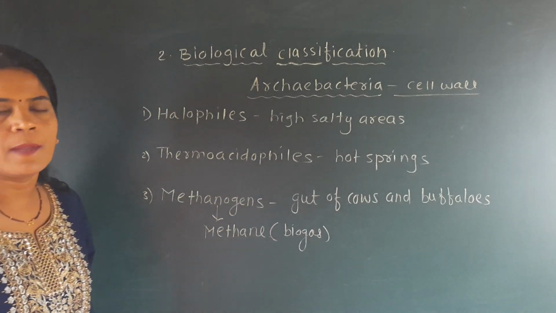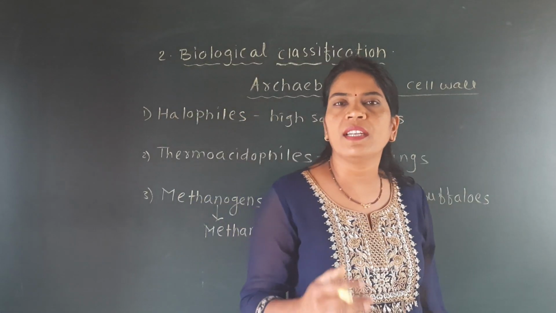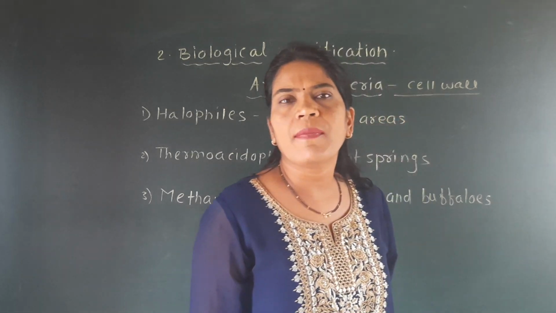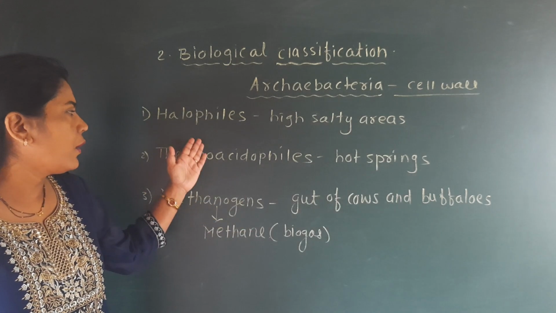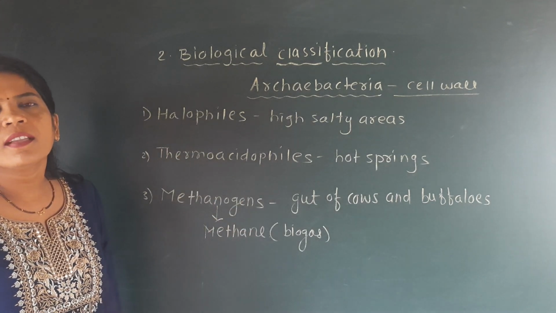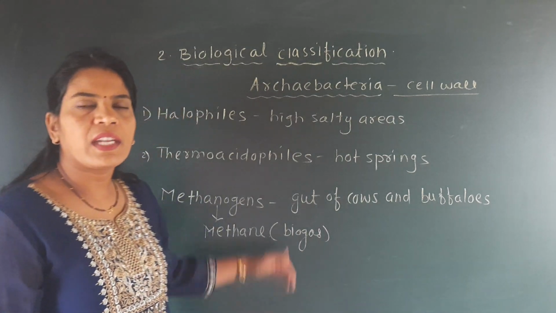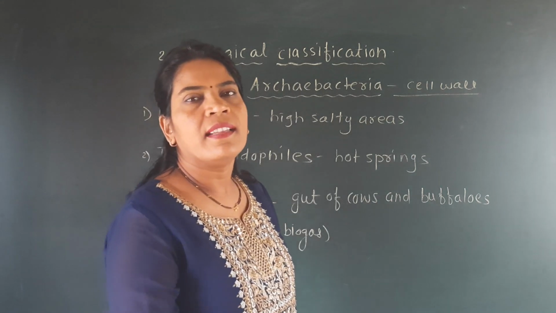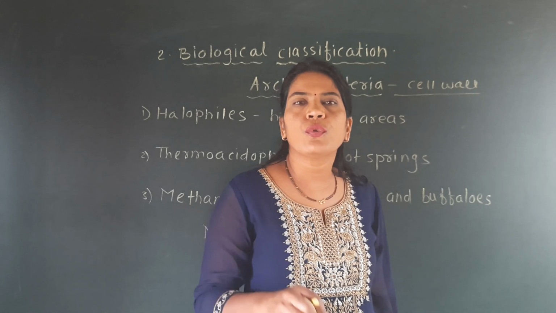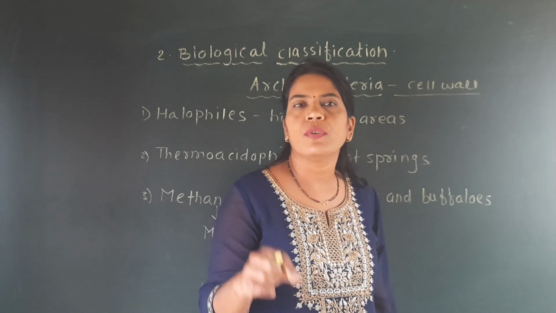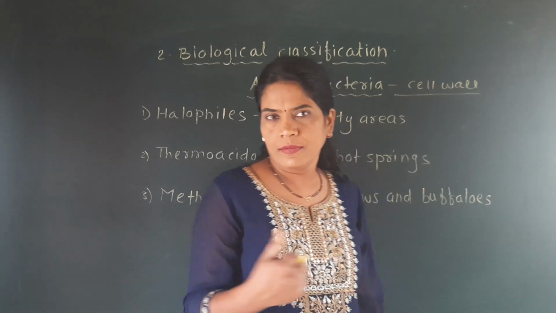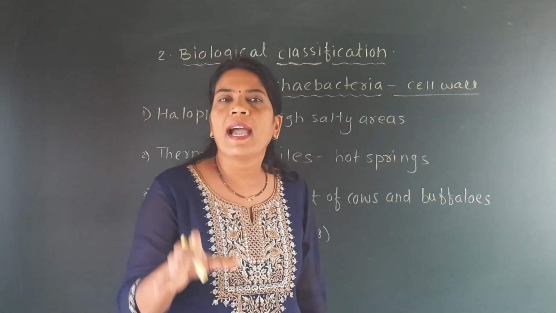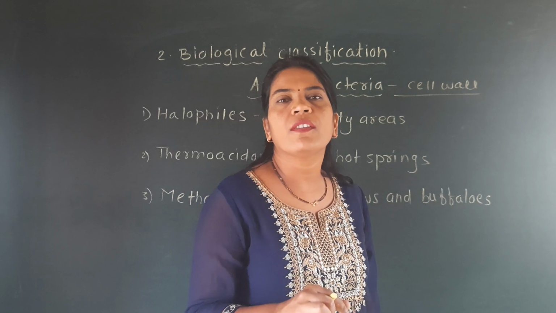If you see the previous questions of the NEET exam, then you will find that a number of questions from archaebacteria are asked, and they are asked from the halophils, thermoacidophils and methanogens. Sometimes two columns are given in the question. On one side the names are given, halophil, thermoacidophil and methanogen, and on the other side their meanings are given. So you should know which organisms are called methanogens, which are the halophils, and what the thermoacidophils mean.